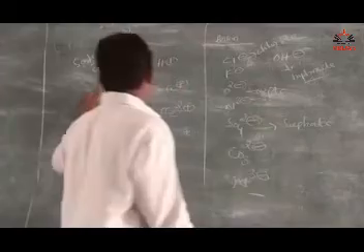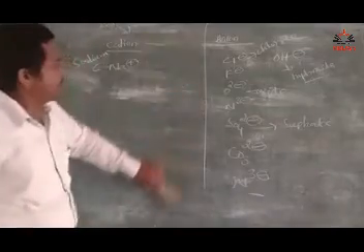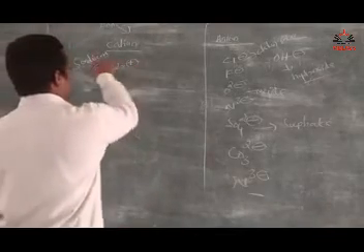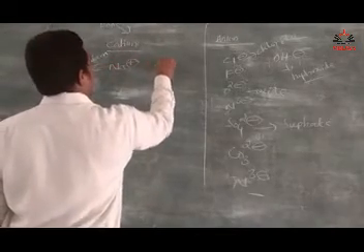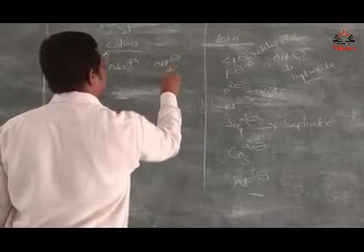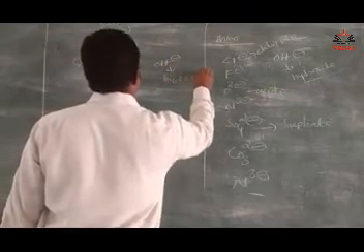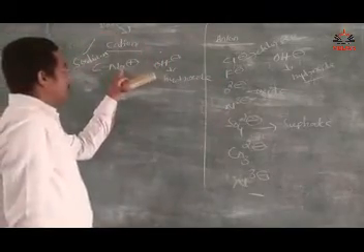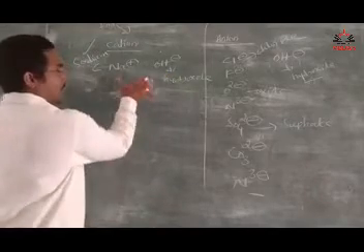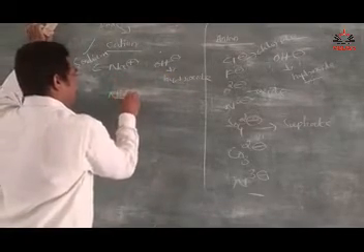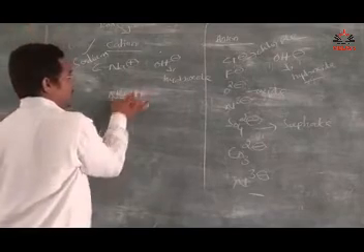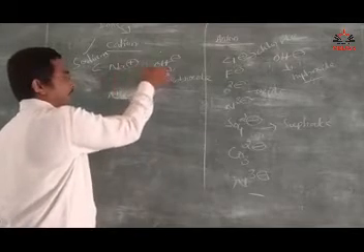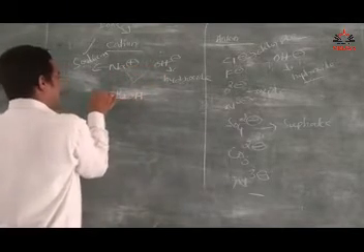For example, take one example here. Na plus is sodium. Next, OH minus, what is the name of this? Hydroxide. Sodium hydroxide. Na plus and OH minus are combined and written as NaOH. In combination there is no need to mention positive and negative.